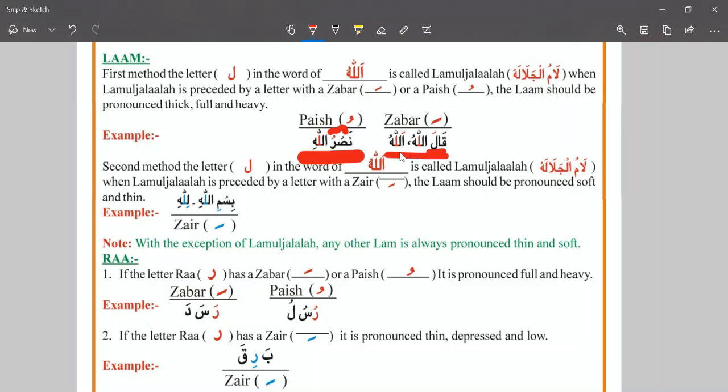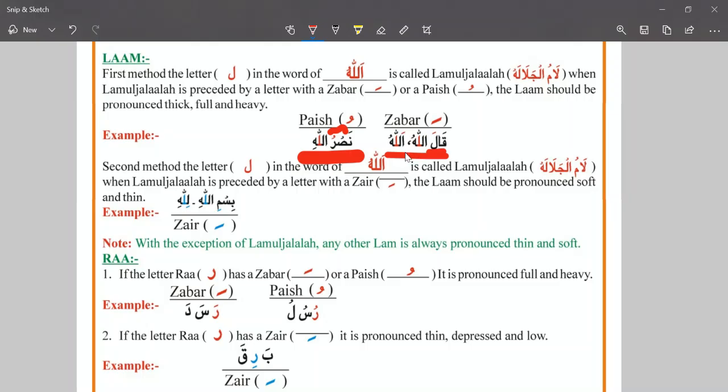Qalallahu. And now you can see another example with the Zabar. So Alif is there and Alif is connecting with the Lam. Hamza Lam Zabar Al, Alif Lam Zabar Al, Lam Khadi Zabar La, Ha Pesh Hu. So this will be pronounced Allahu.